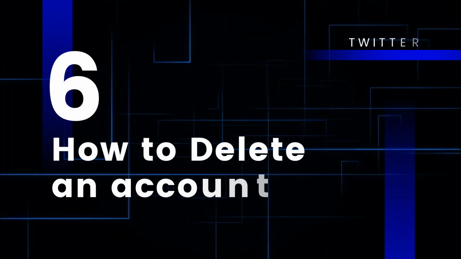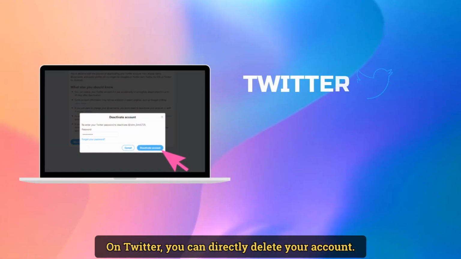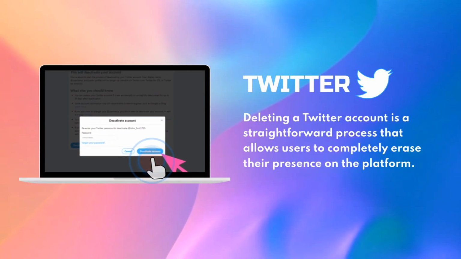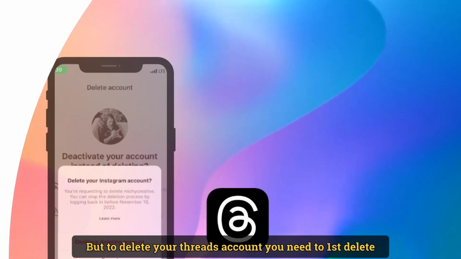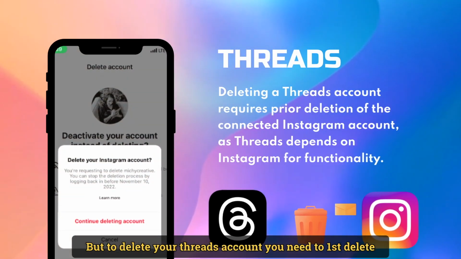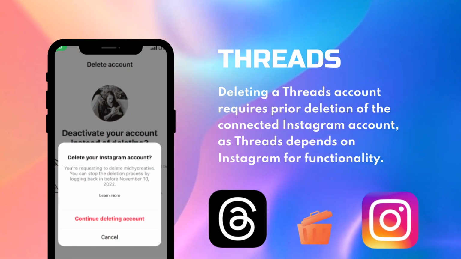How to delete an account. On Twitter, you can directly delete your account. But to delete your Threads account, you need to first delete your linked Instagram account.